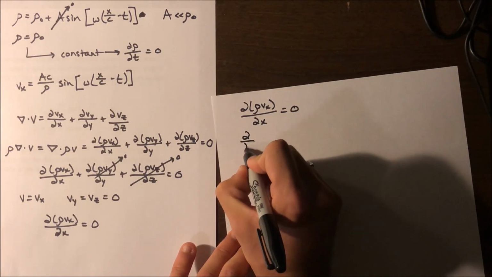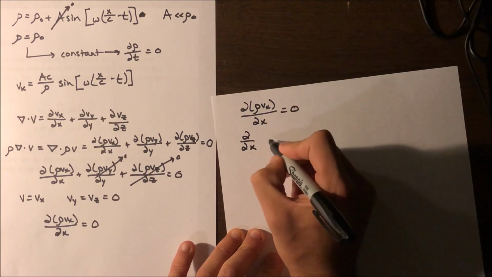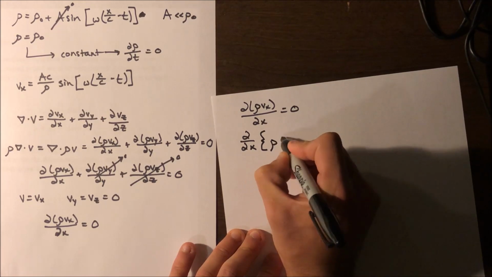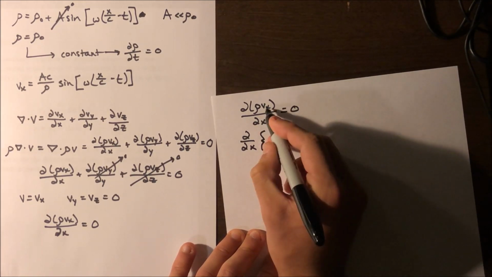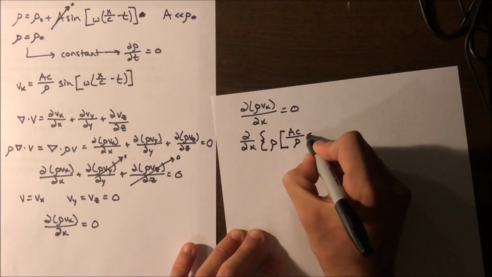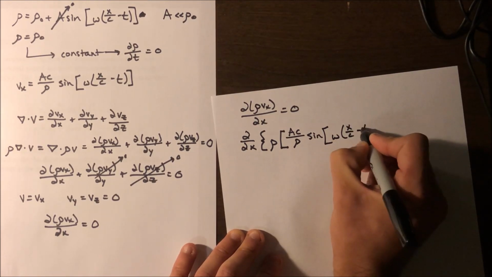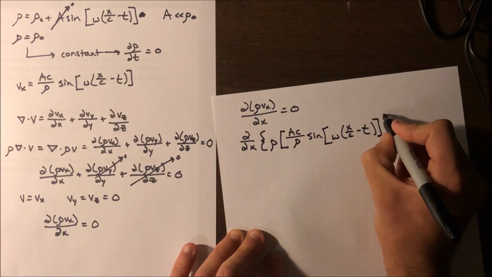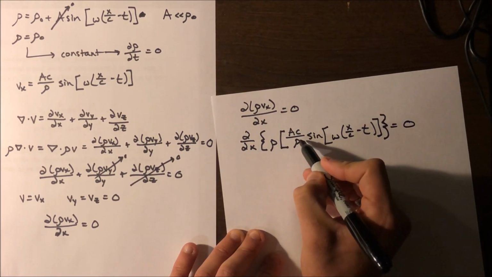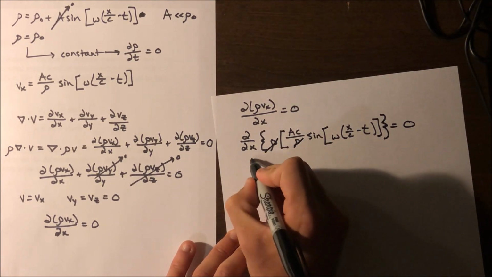So partial over partial x of rho times the velocity equation, AC over rho sine of omega times quantity x over c minus t, equals 0. Right away we can see that the two density terms cancel out, which leaves us with the remainder of the terms.